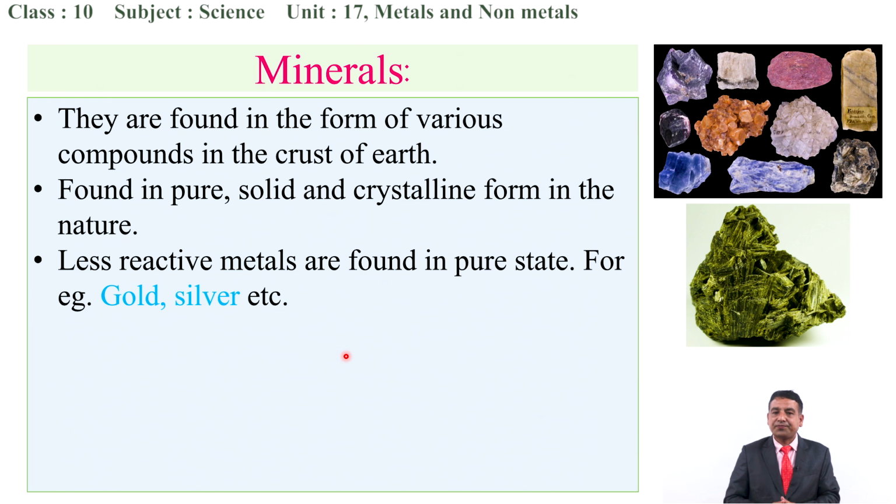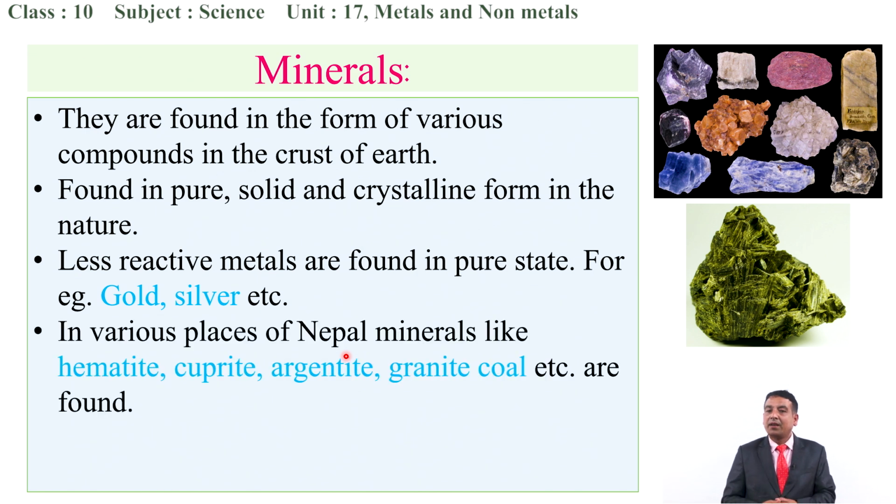The next point is that some of the minerals, or generally the pure metals which are found as a mineral, are generally found in the pure state. For example, we can take gold. Gold is found in nature in pure form, as well as silver, generally in comparison with other minerals. We are just comparing through percentiles. They are generally found in the pure form as compared with others.